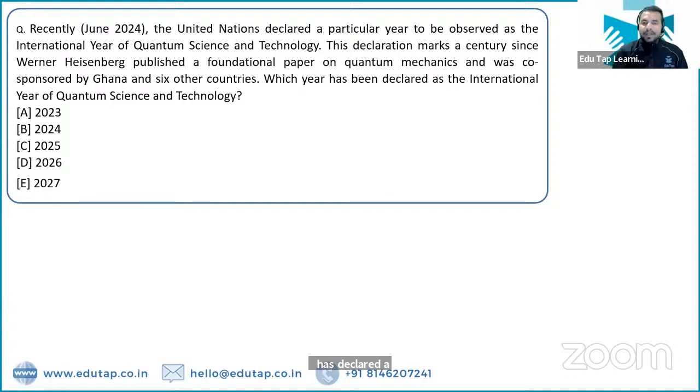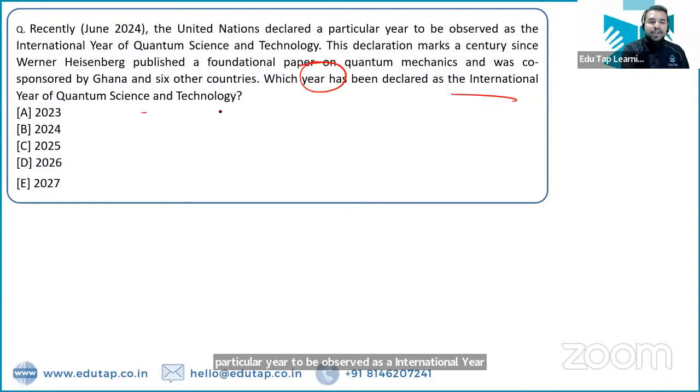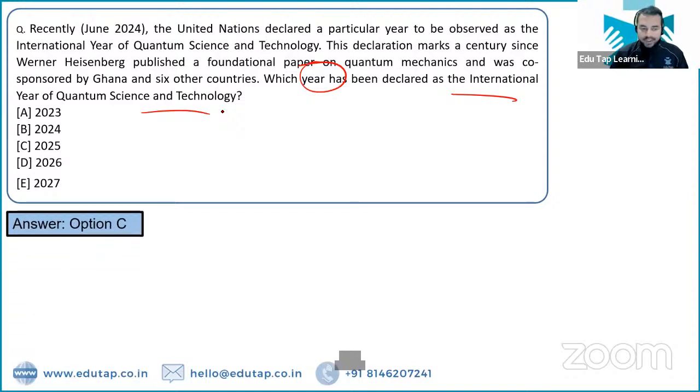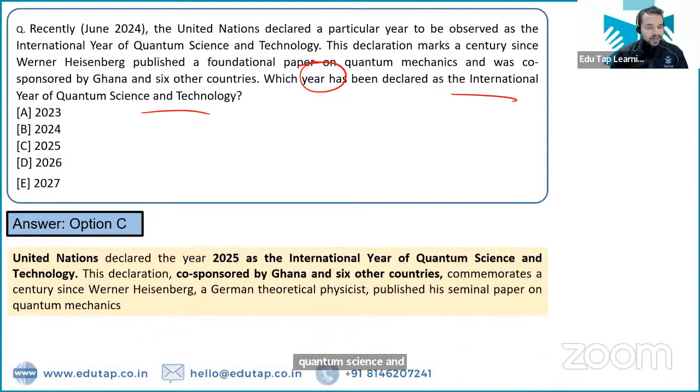Now you have to tell me the year which will be celebrated as the International Year of Quantum Science and Technology. That year is 2025. Absolutely right, 2025 is the right answer. So United Nations ने डिक्लेयर किया है, and this declaration is co-sponsored by Ghana along with 6 other countries, which has come up with this kind of resolution.